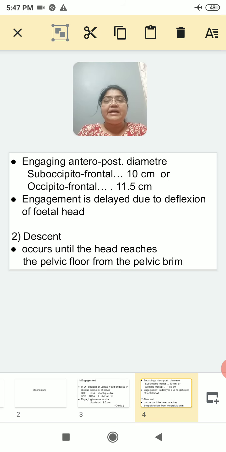It occurs until the head reaches the pelvic floor from the pelvic brim. Now you know that engagement of the fetal head occurs at the level of pelvic brim. So after the engagement, due to the descent from the pelvic brim, the head reaches the pelvic floor. So descent continues till the head reaches the pelvic floor.